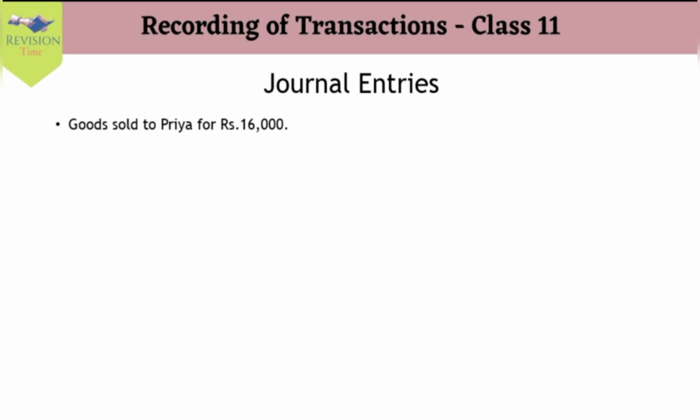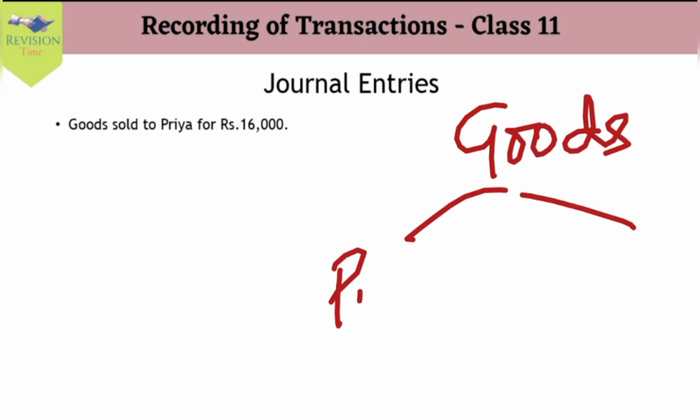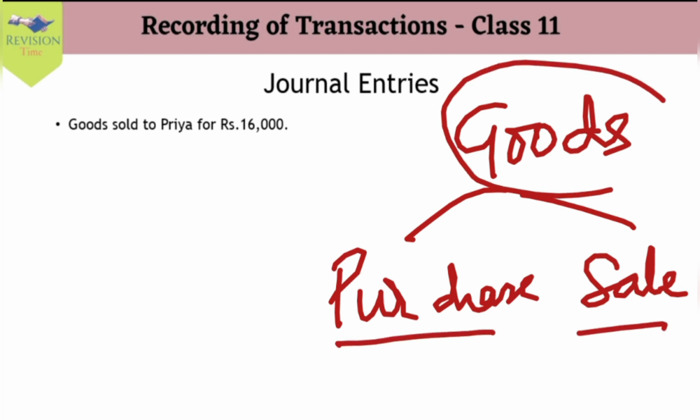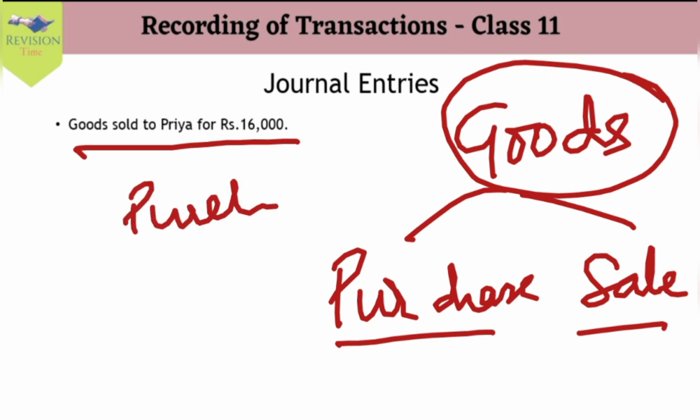Here we have to always remember that when we are speaking of goods, it's either a purchase or a sale. When we are recording in our books of transaction, we have to record it as purchase or sale when the word goods comes into effect. Here we can see goods sold to Priya for rupees 16,000. When goods is mentioned in the transaction with purchase or sale, we have to record it as purchase account or sale account. We cannot record it as goods account. Correct? Purchase account or sale account.